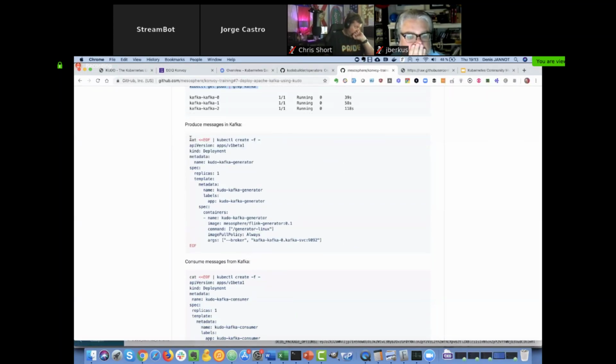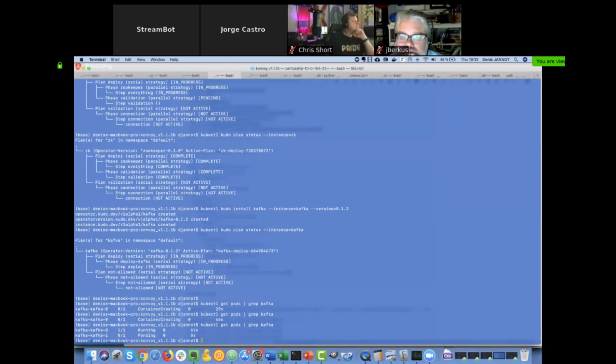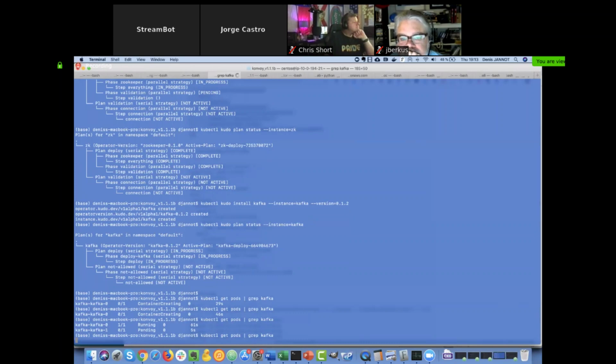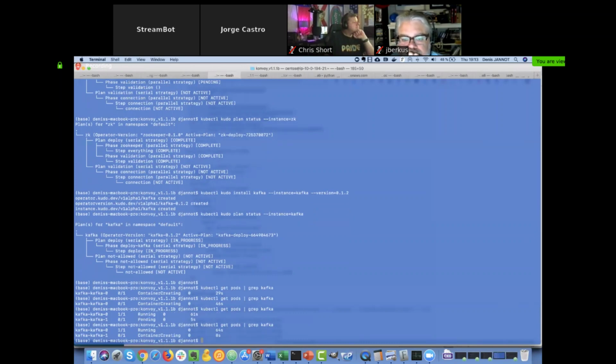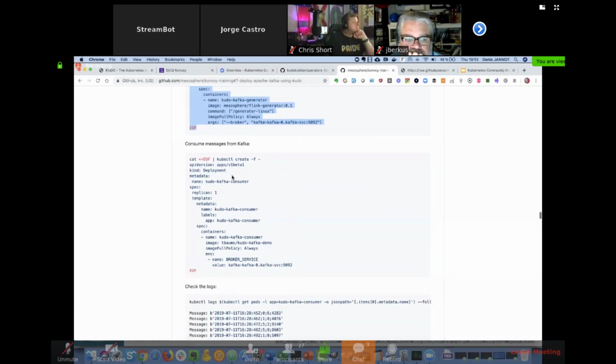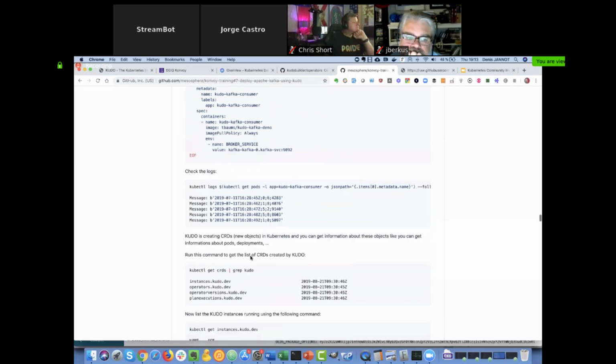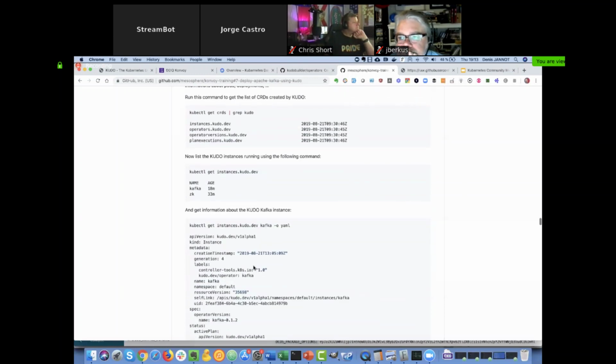What I'm going to do now is start a quick generator to produce some messages and a consumer to consume these messages. I'm just waiting for these pods to be ready. You see the first one is already there. The second one is being created. I'm going to start this producer and consumer and look at the logs to see that the messages are coming.